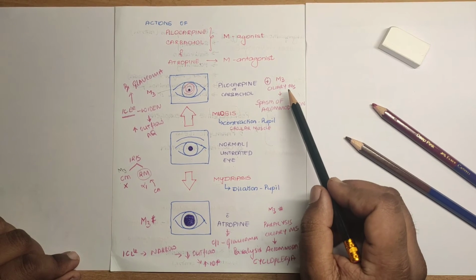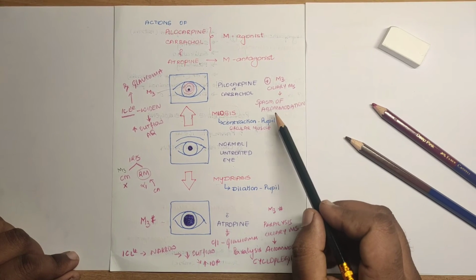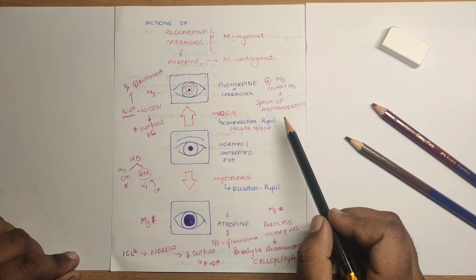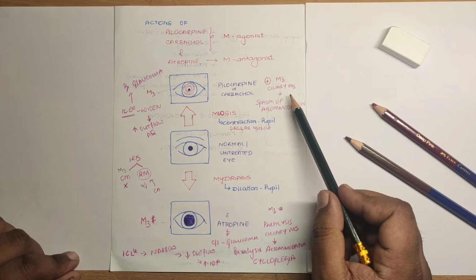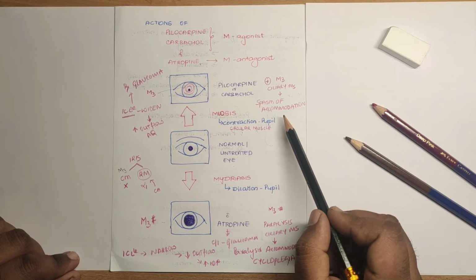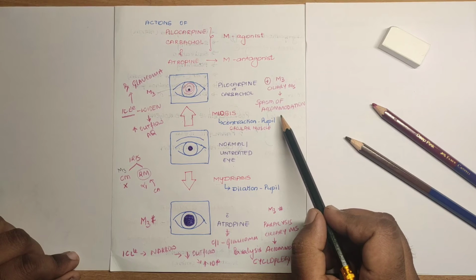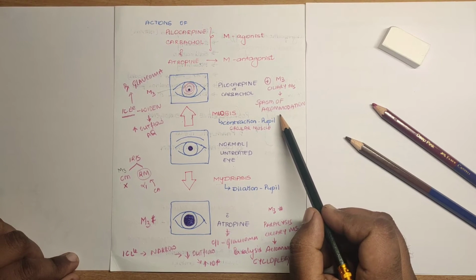So whenever the ciliary muscle contracts, the lens curvature will bulge towards the anterior chamber. Mainly because of the contraction of ciliary muscle fibers, the suspensory ligament will become loose. The suspensory ligament will be tortuous, thereby allowing the lens to bulge towards the anterior chamber, and it also reduces the focal length.